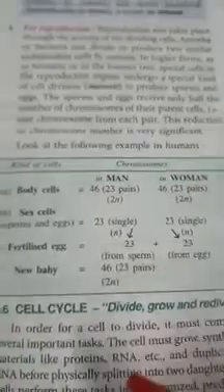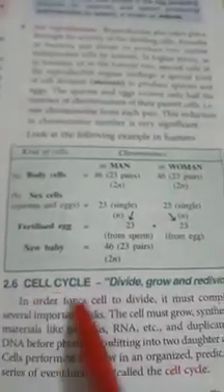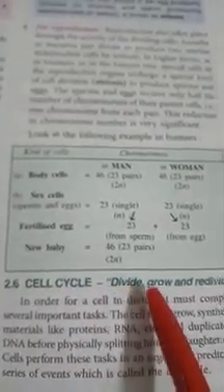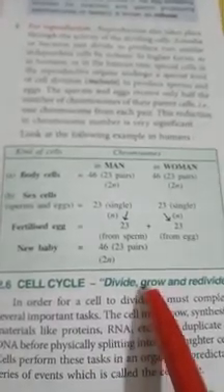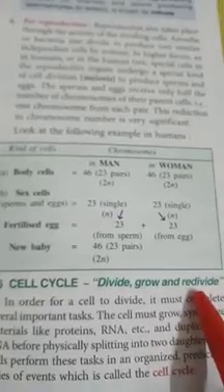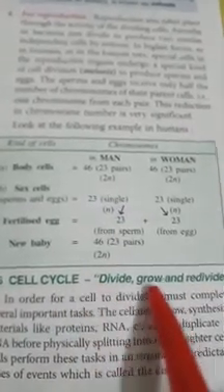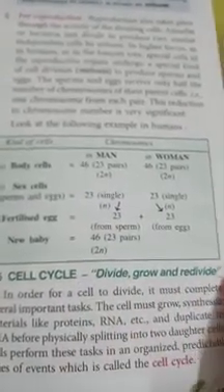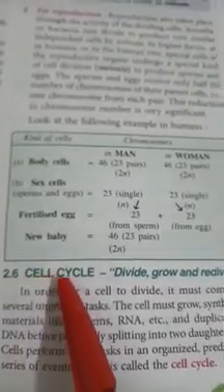Then for increasing, cells go through a certain cycle: they divide, they grow, and they produce more substances, and again they redivide. This cycle through which the cell passes is known as the cell cycle.